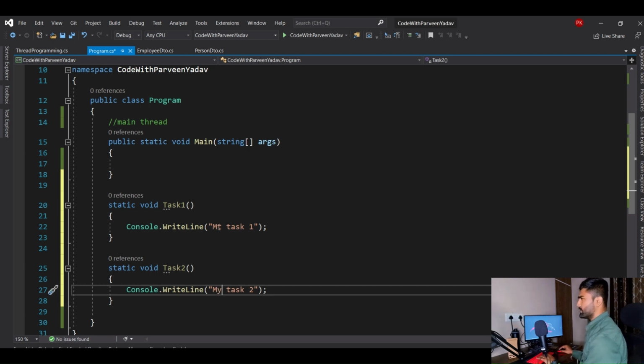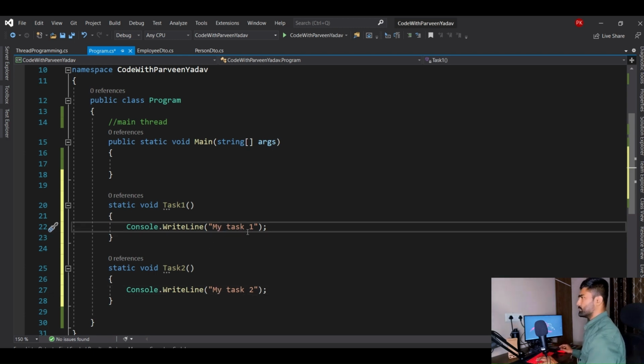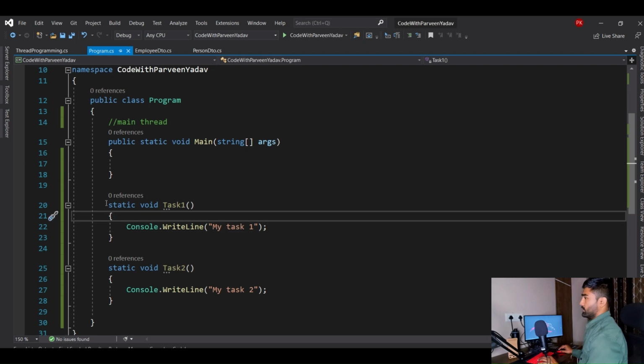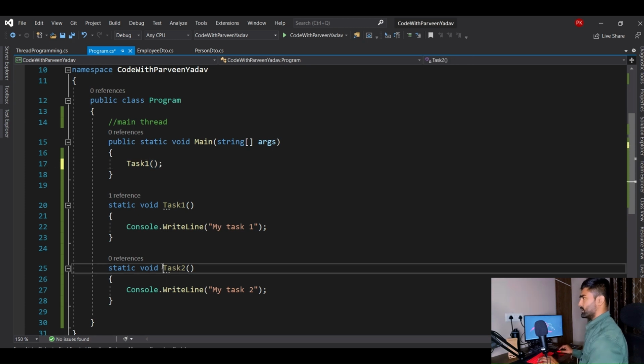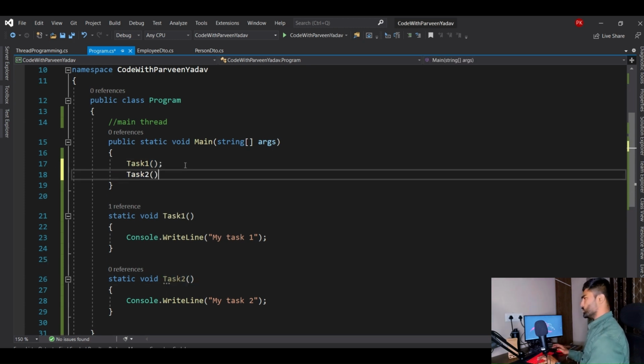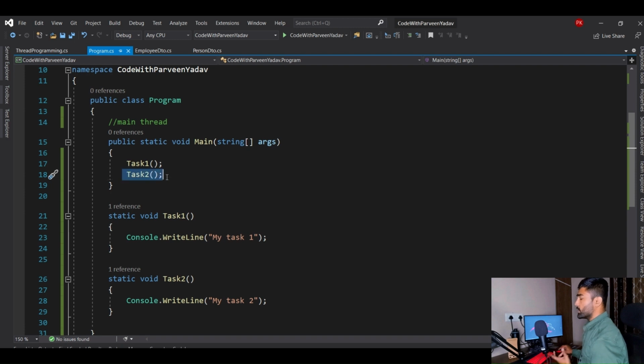Let's say my Task1 and over here as well, my Task2. Now what I'm going to do is call Task1 and Task2, right? Now when I say synchronous programming, that means this code will get executed only when this part is done, right?